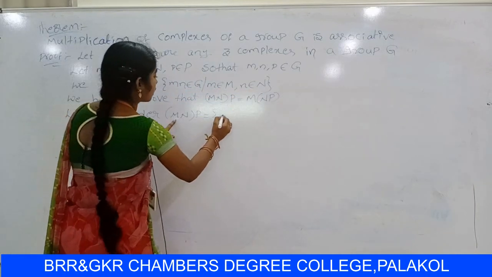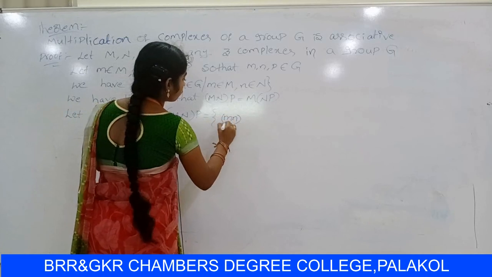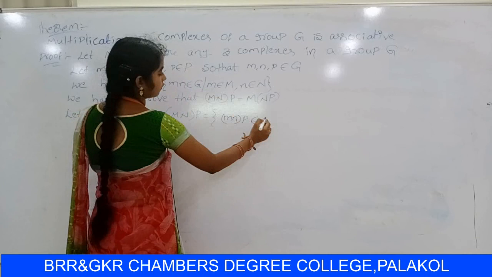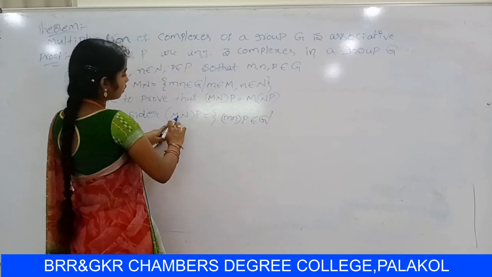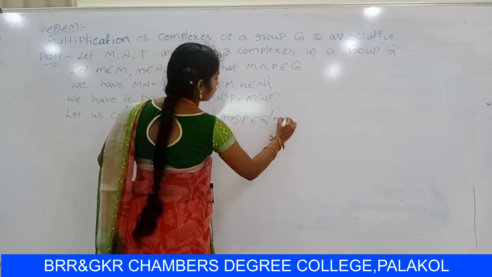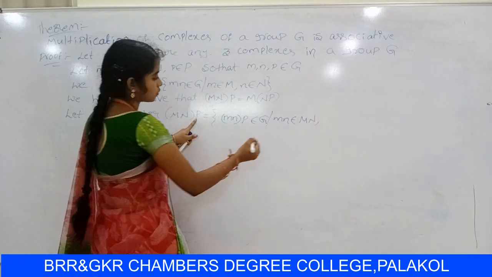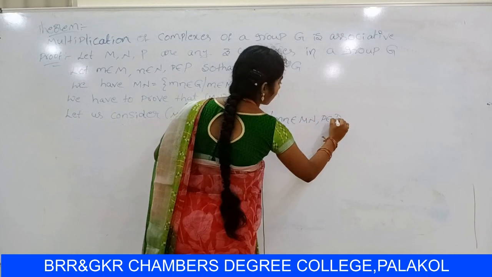So we have to prove that (MN)P = M(NP). Let us consider (MN)P. It can be written as the set of (mn)p belongs to Z such that mn belongs to capital MN, and small p belongs to capital P.